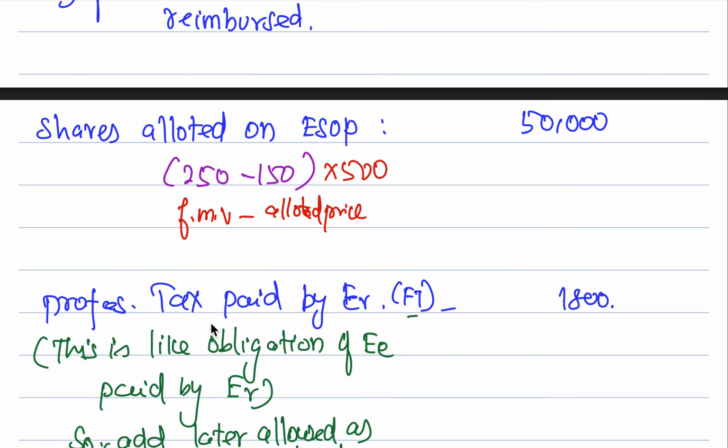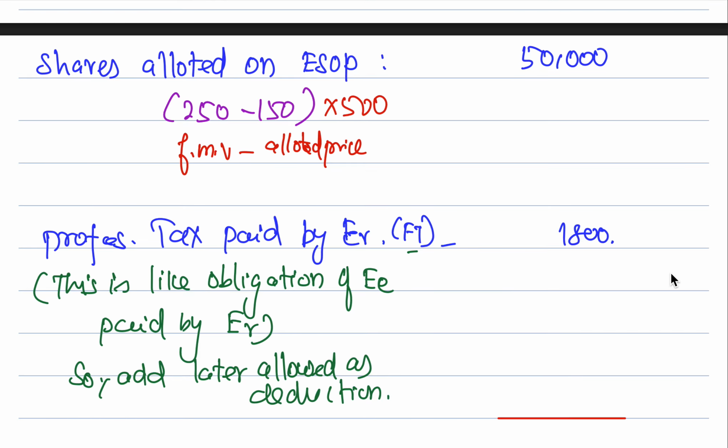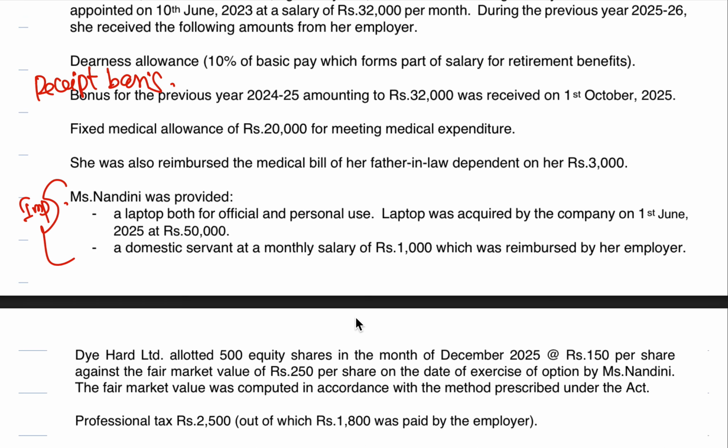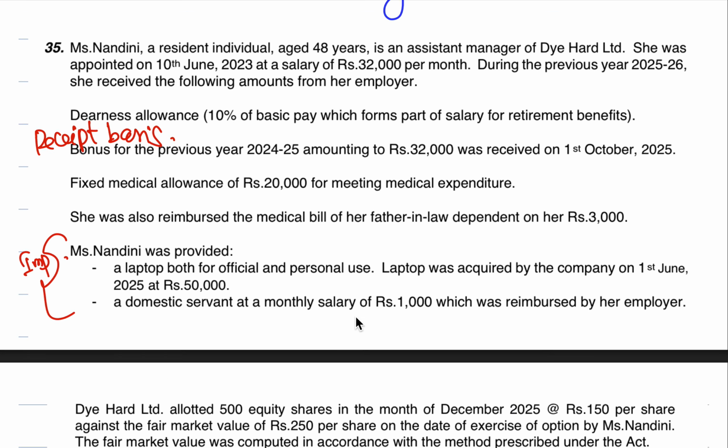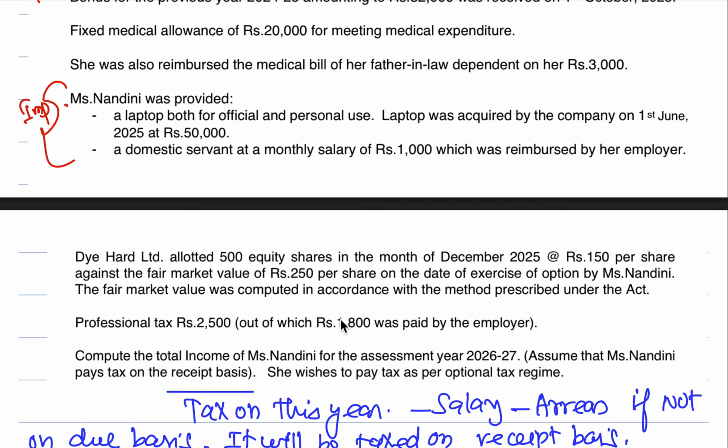Moving on to next. Professional tax paid by the employer, 1,800. Where is it given? They have given it in the question. Professional tax 2,500, but out of which 1,800 is paid by the employer. Professional tax is an obligation of the employee, but met by the employer. How much is met? Only part. How much is the part? 1,800, which is taxable.